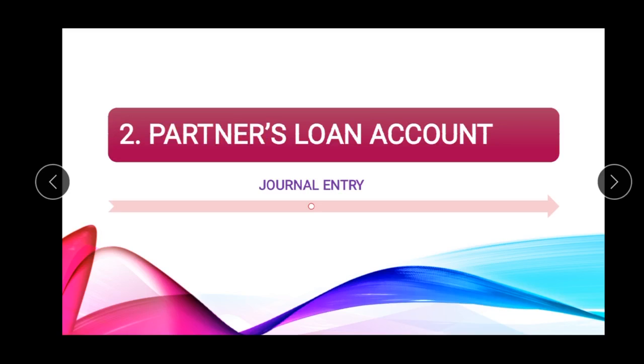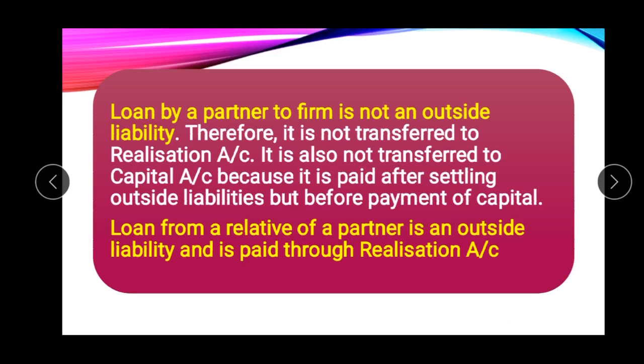So that is why his payment will be made afterwards. His loan will be repaid after making payment of the bank loan, after making payment to the creditors or bills payable. Partner's loan will be paid after making payment to the outsiders. So that is why here on the second number partner's loan account is prepared.